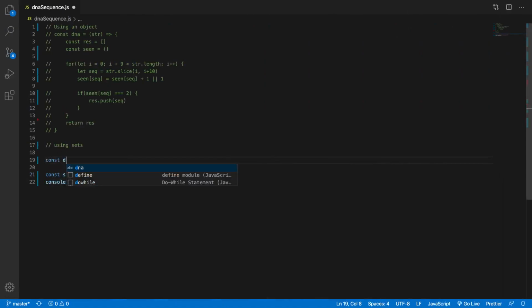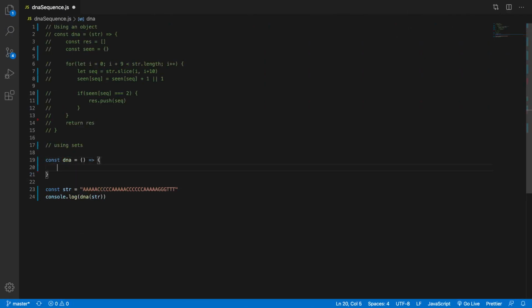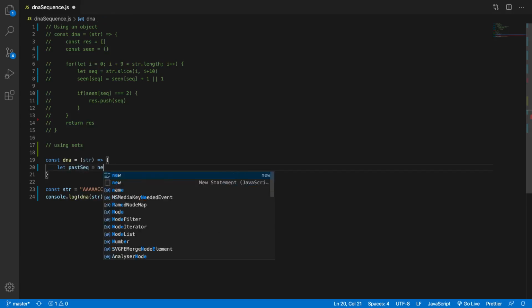So let's go const DNA again. Const DNA, it's going to take in that string. And then up top, let's go ahead and make 2 different sets here. So we'll go past, or we'll go, what can we call this? We'll call this past sequences. Past sequence equals new set.